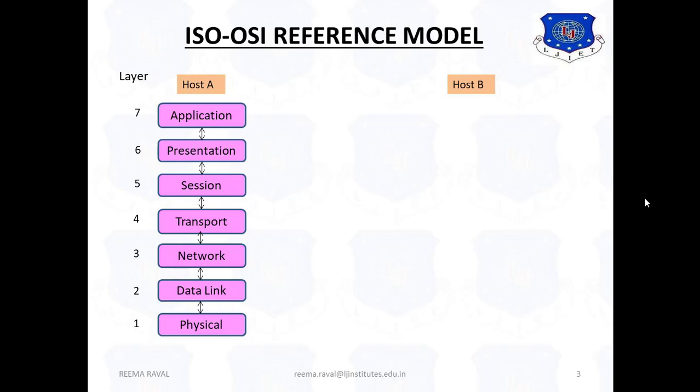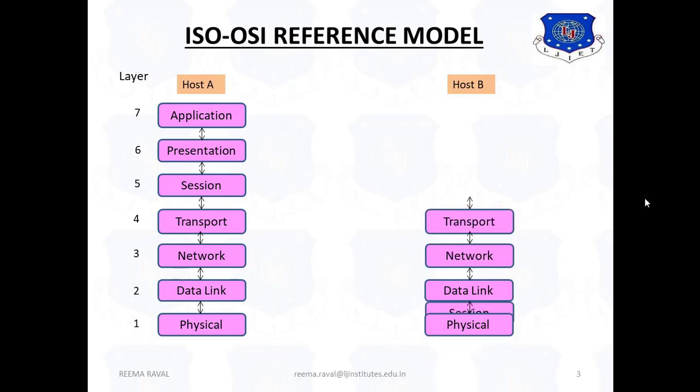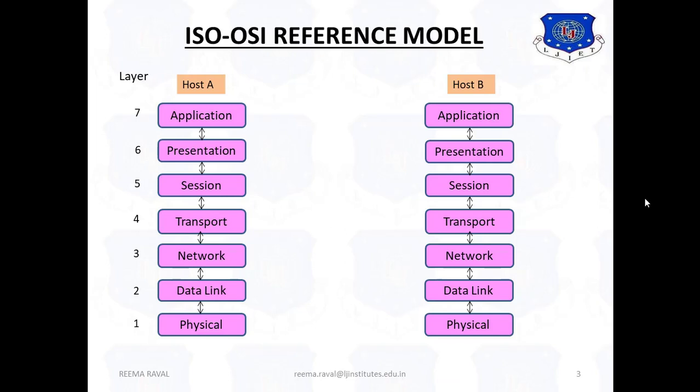Similarly, at the host B side, these 7 layers are there. So the first layer is the physical layer, then the data link layer, then the network layer, transport layer, session layer, then the presentation layer, and the last one is the application layer. So these are the 7 layers of the ISO OSI reference model at the host A and host B side.